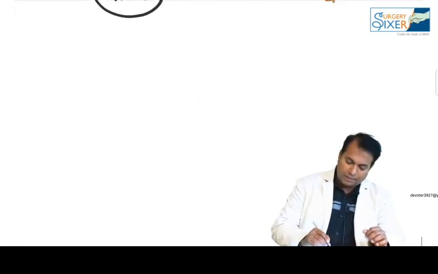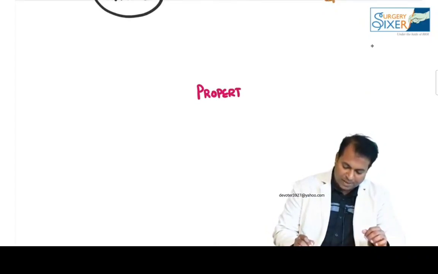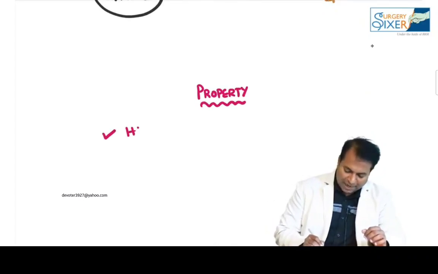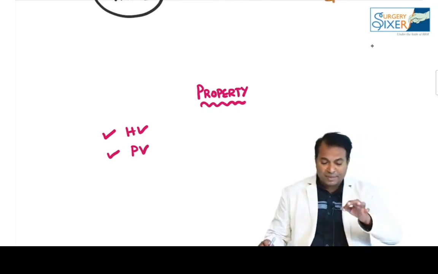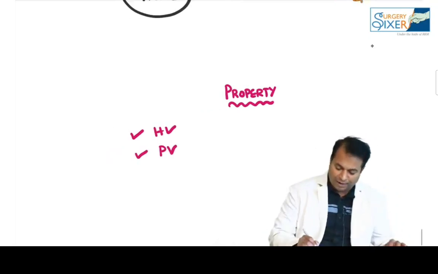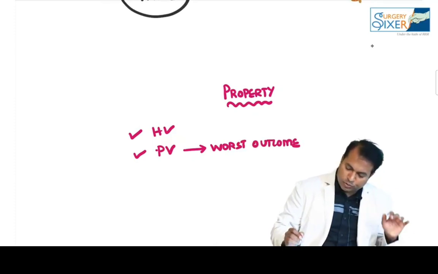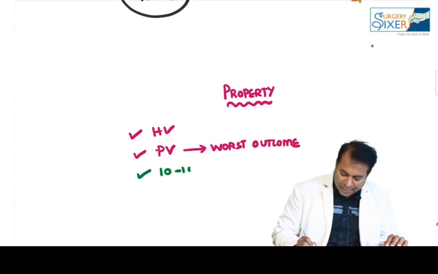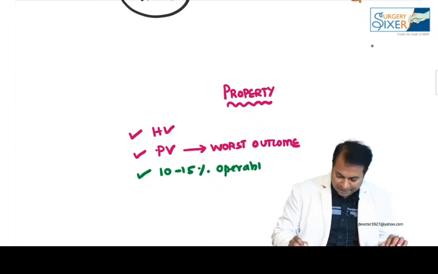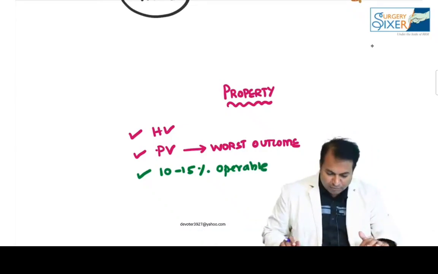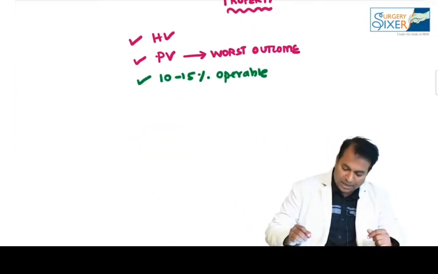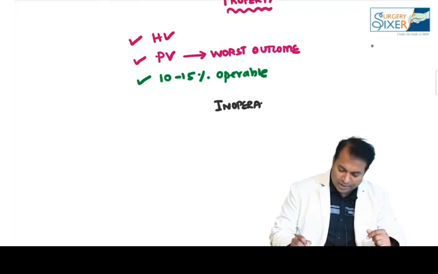So now coming to the properties of HCC, please don't forget, this is a tumor which can grow into the hepatic vein and into the portal vein. Growing into the portal vein carries the worst outcome. Only 10 to 15% of HCC are operable. Around 90% are inoperable patients, so for inoperable patients we can give palliative chemotherapy.